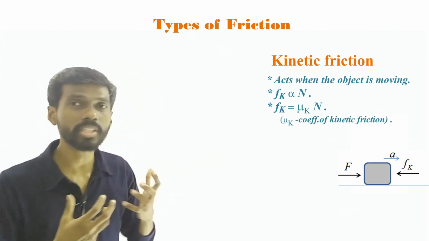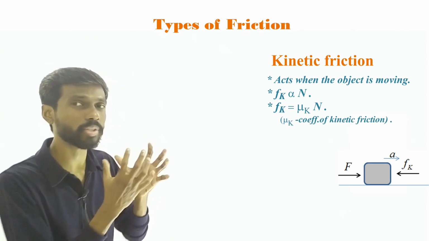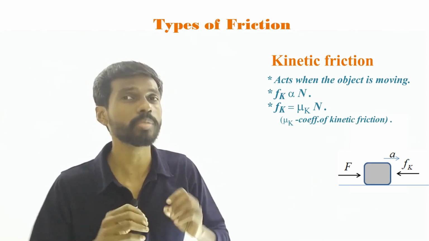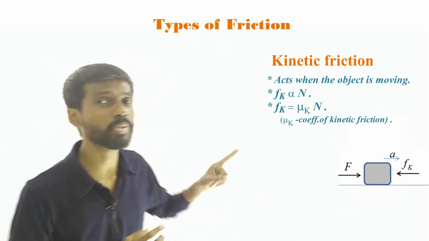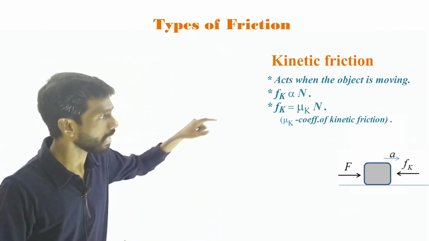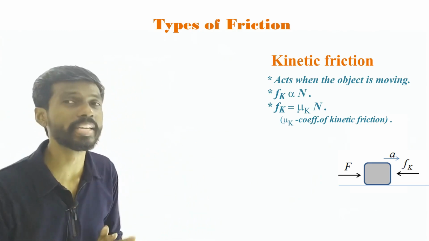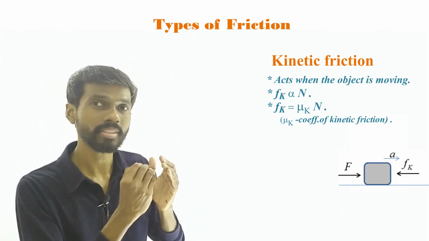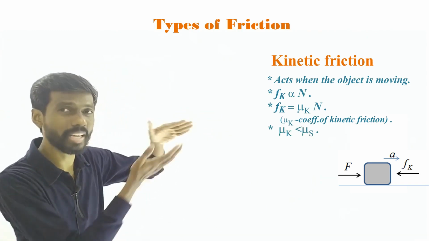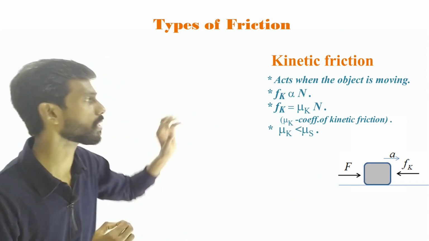So when the object is moving, you have to use this value mu k instead of mu s. First of all, you have to check whether the object is moving or not. When the object is moving, we have to use this formula. If the object is not moving, we have to use the static friction. Now this mu k, the coefficient of kinetic friction, is a little less than the coefficient of static friction, because we know that this friction value is a little less than the maximum friction. So this mu k is a little less than mu s, right?